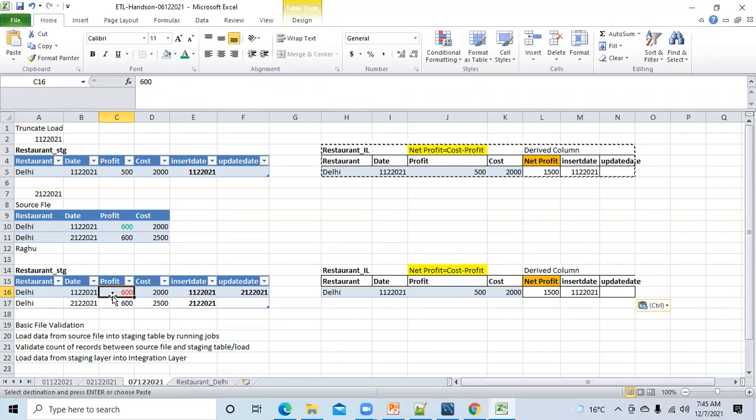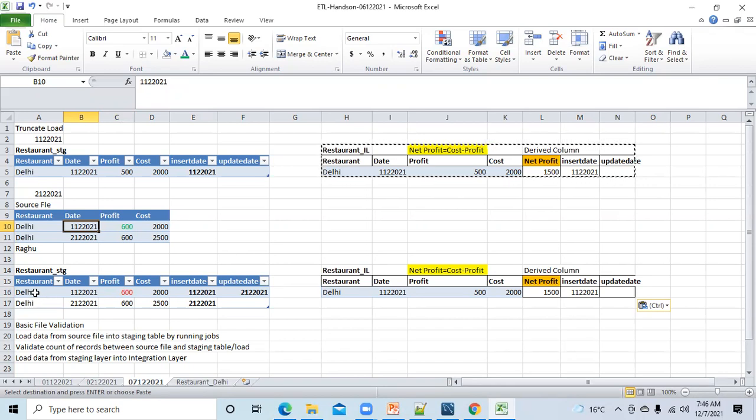Yes, clear. Actually, you mean there is data already in the integration layer, and again we are putting some data into integration. Because here the mistake is that the source has sent me data of 1st December again. But how is this happening? Is that not the flow? We have some data in the staging layer, and when everything is there, updated and inserted, then only we run the integration layer job.